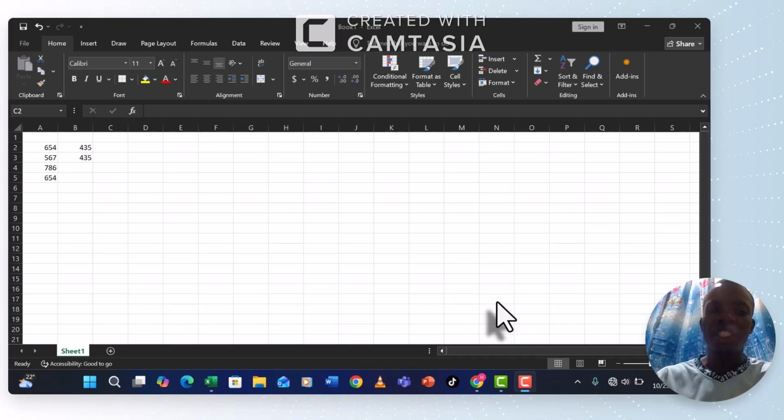And how to correct it. Then the next error that we are going to look at will be #NAME. So this is written when you make a mistake in the naming of the function.